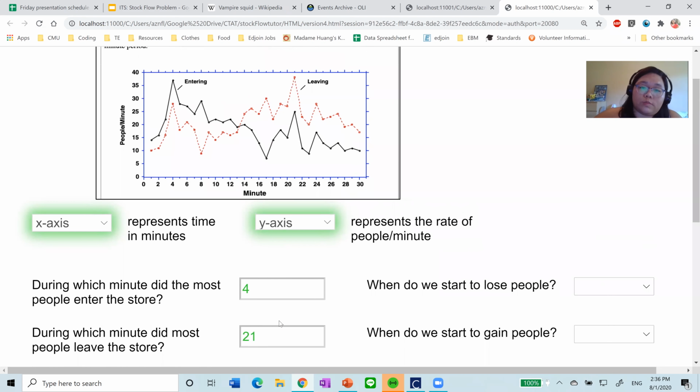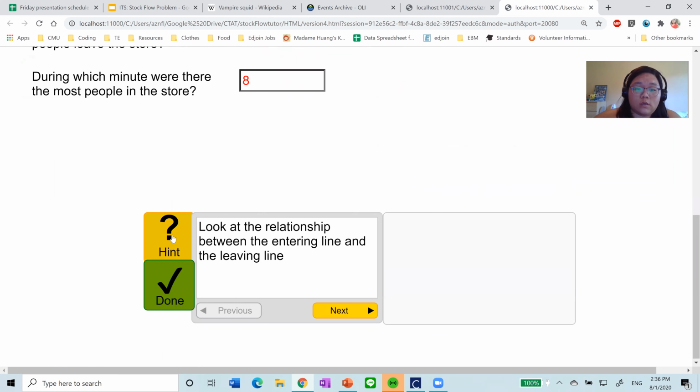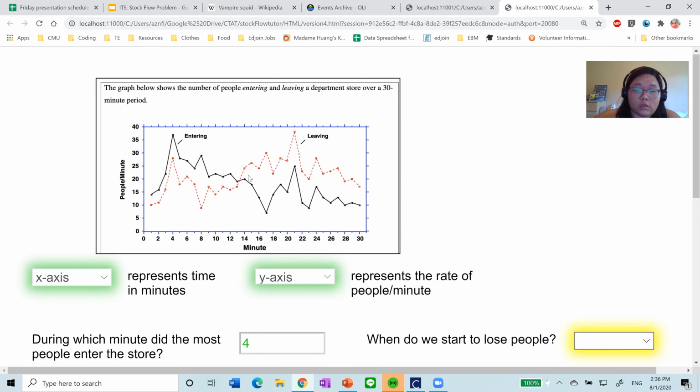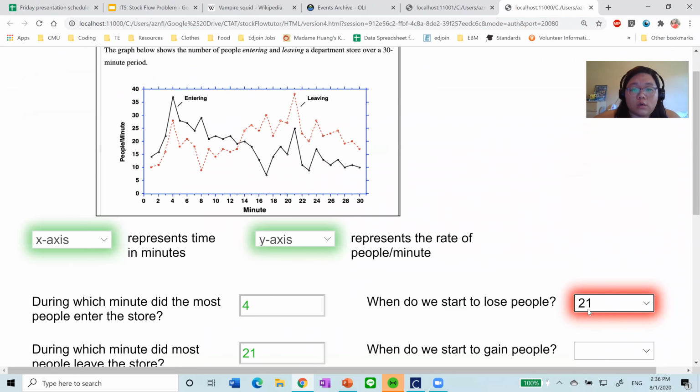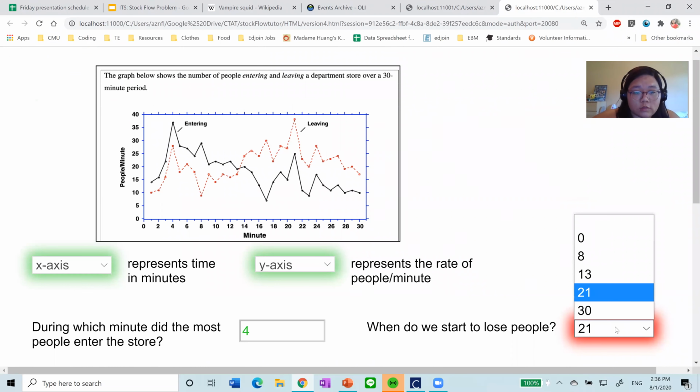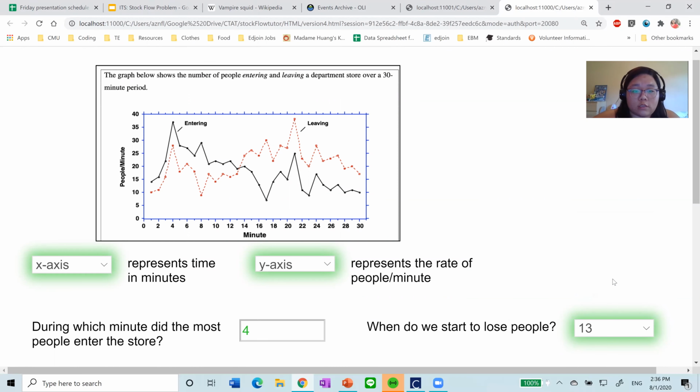When do we start to lose people? I'm not sure. Let's get a hint. Okay, I need another hint. Think about how the y-axis is given the rate of people per minute. So if we're losing people per minute, that means maybe it's going to be 21. No? Why not? Okay. My next guess would be 13. Oh, hey, that's when we started to lose people, at 13.